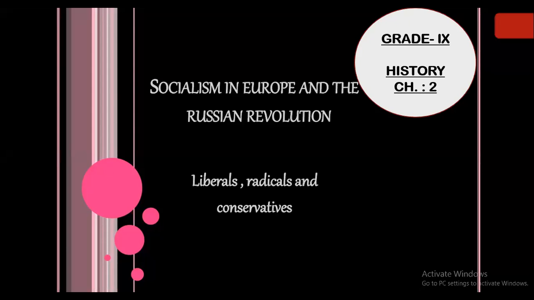revolution, the things which happened during that time, how the workers, poor people, and women went on strike, and what their struggles were. All these things we are going to learn in this lesson. Here in this slide you can see I have mentioned three groups of people: liberals, radicals and conservatives. In this chapter we are also going to learn about these three groups, and what socialism was according to them. Okay, so let's begin with our chapter.